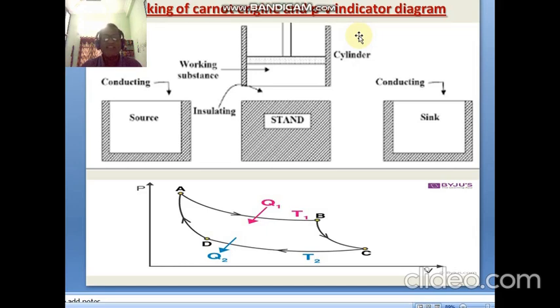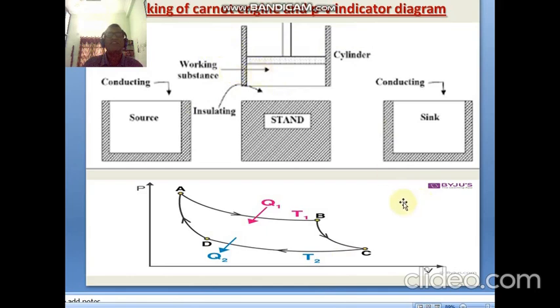This PV indicator diagram explains the process which goes on inside the Carnot engine. Therefore, we are explaining the total process on the basis of the PV indicator diagram. The Carnot engine mainly consists of 4 parts, as shown in this diagram.